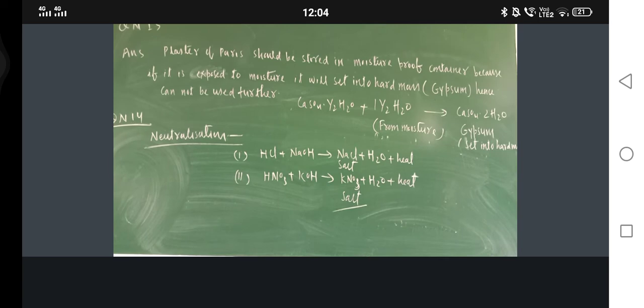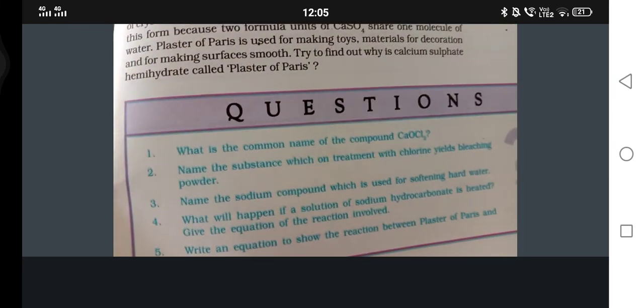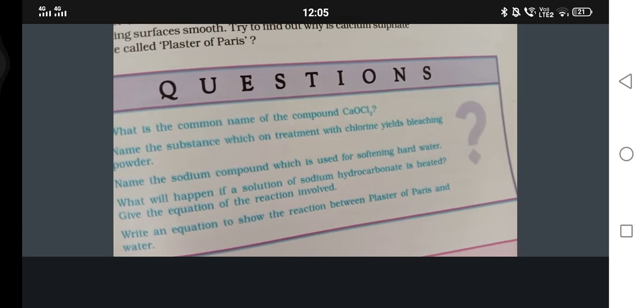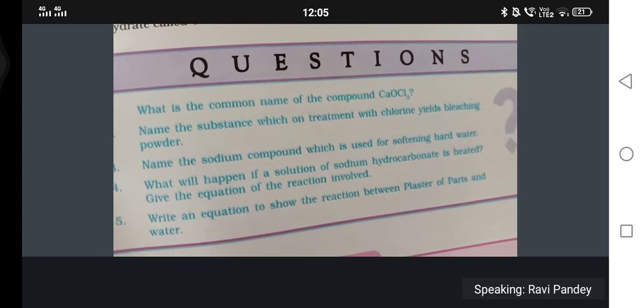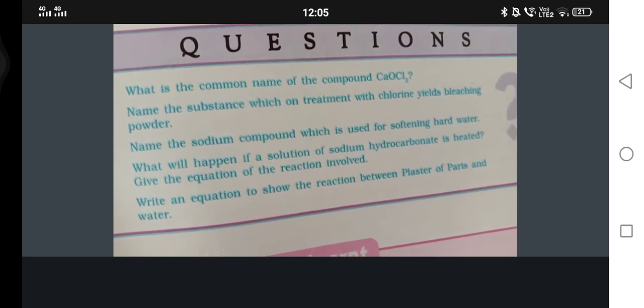Now some in-text exercises are also there. This is page number 33 of the NCERT book. What is the common name of the compound CaOCl2? Bleaching powder.